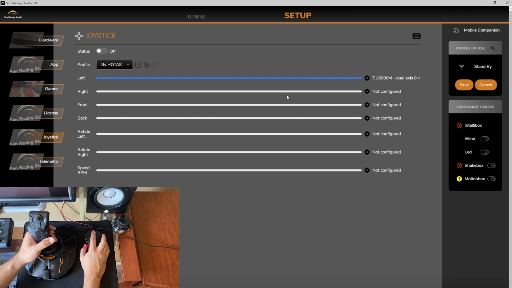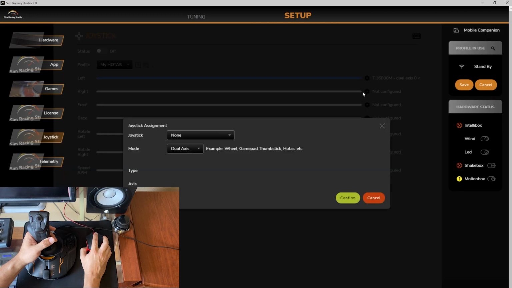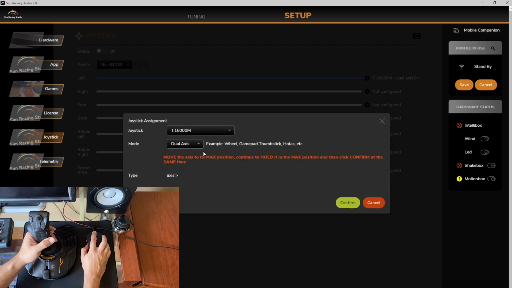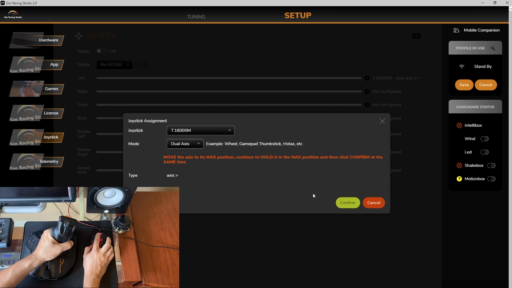Next option is the right option. So I'm going to click on that gear, select my T16000M, and leave it on dual axis. And I'm going to move it all the way to the right. As I'm holding it to the right, I'm going to hit confirm.